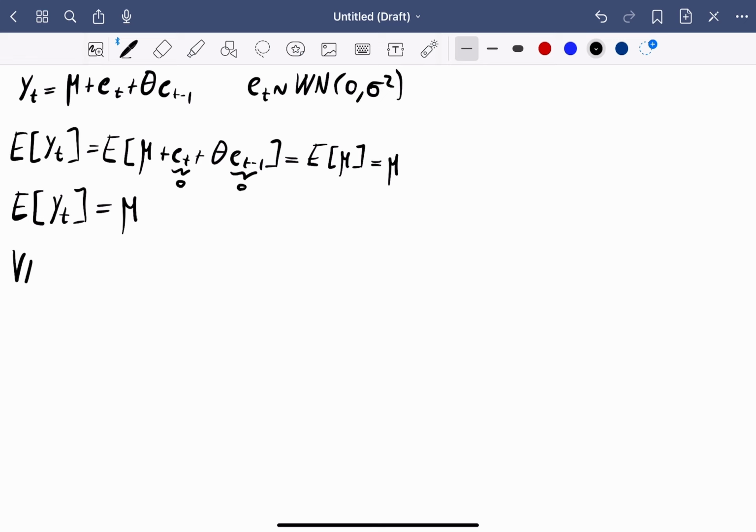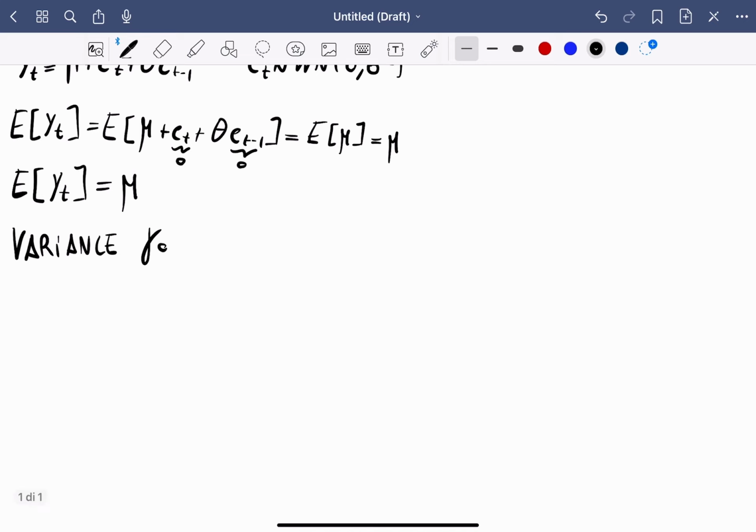Now we compute the variance. That is gamma 0. The variance is the expected value of (y_t minus mu) squared. So it will be the expected value of (e_t plus theta e_{t-1}) squared.